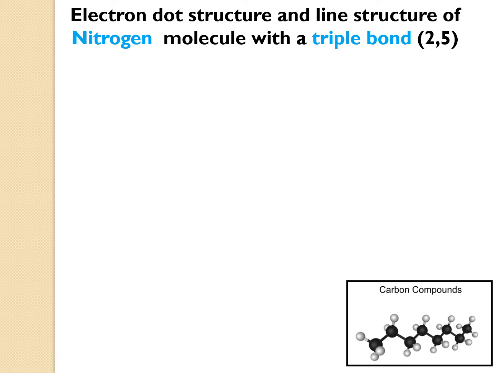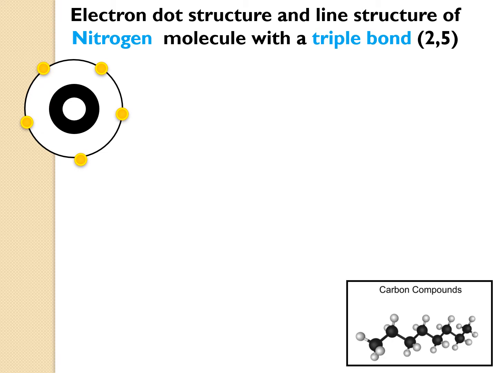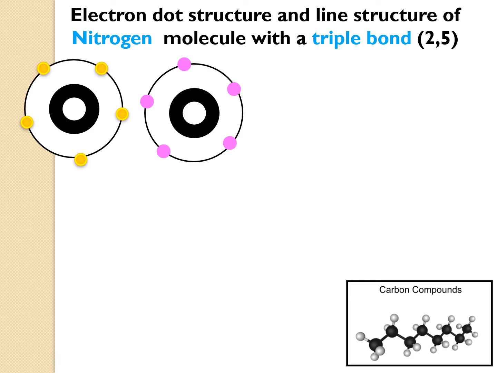Next, electron dot structure and line structure of the nitrogen molecule consisting of a triple bond. Now we'll move to the next one, that is triple bond. Nitrogen's electronic configuration is 2, 5. So the first nitrogen with 5 electrons, second nitrogen with 5 electrons.